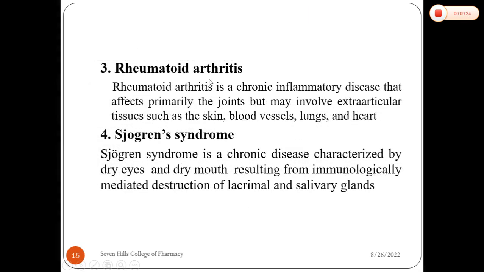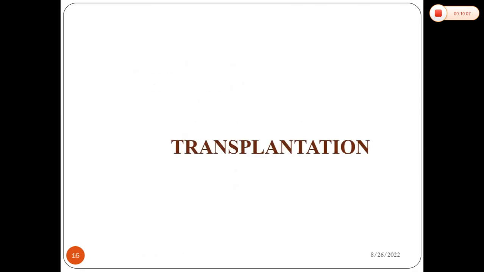Rheumatoid arthritis I already discussed. It may start in the primary joints, but may involve extra-articular tissues like skin, blood vessels, lungs and heart. Next is Sjogren's disease. It is basically autoimmunity-triggered dryness of eyes and mouth, and it is due to the destruction of salivary glands and lacrimal tear glands, and later it may affect other organs also.